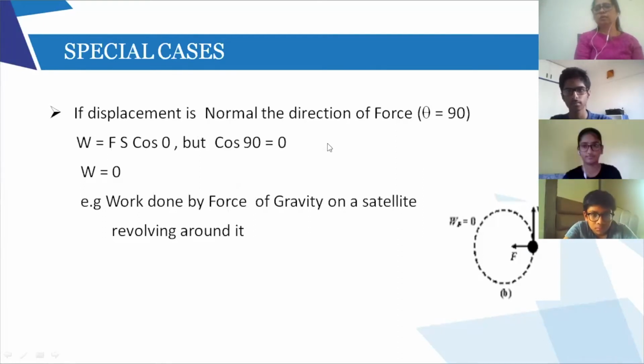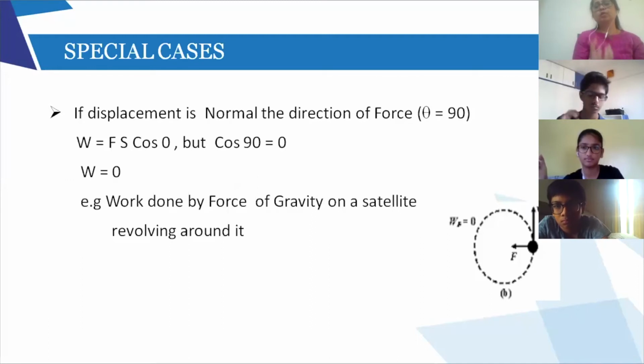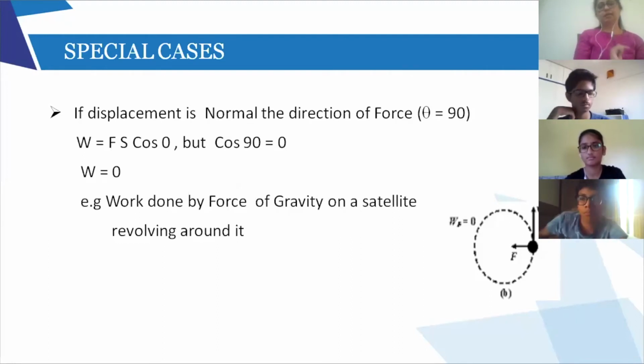Followed or no, Aditya? Yes, Mariam. Ma'am, if the theta is 90, so the work done is 0, but the aeroplane still moves. So how is it 0? Work done, see, that is what I said. Work done by the force of gravity is 0. Who is doing 0 work? Mariam? The force of gravity. That is doing 0 work. Why? Because it is trying to pull it down, but the aeroplane is going perpendicular, right? Are you following? So the work done by the force of gravity is 0.